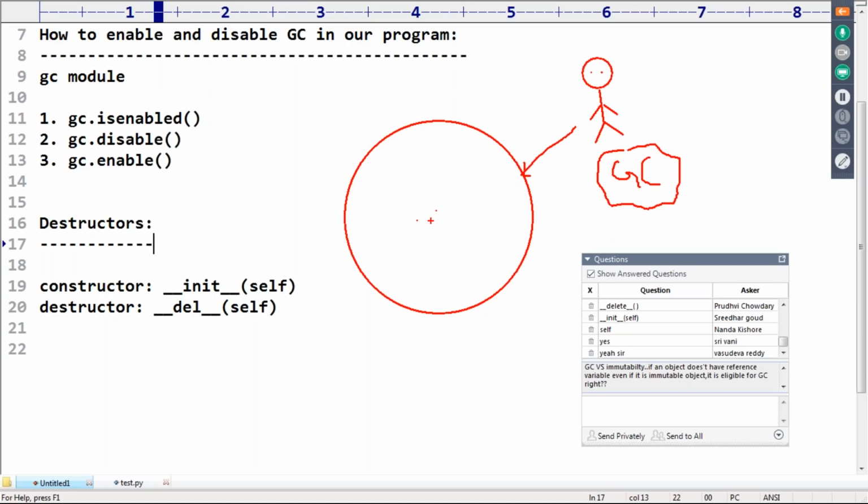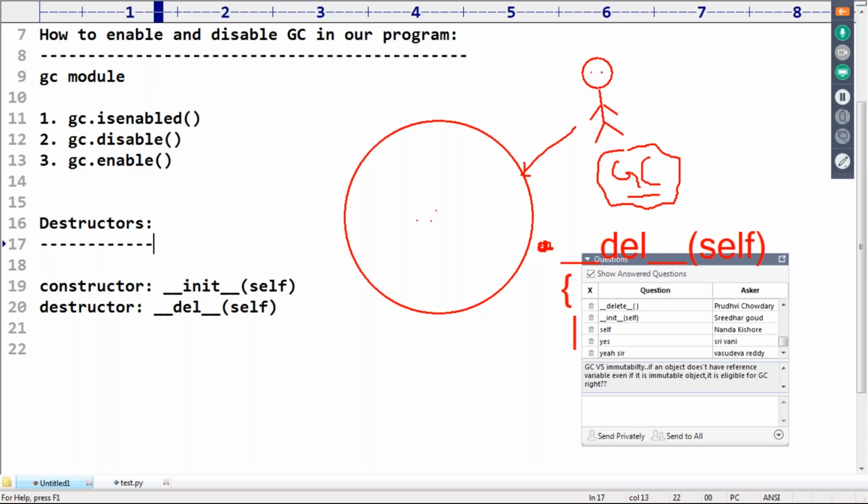Then immediately the object tells the garbage collector: Boss, I have a database connection and a network connection associated with me. Can you please close all those? Then you can destroy me, no problem at all. So the garbage collector calls the destructor method on this object, the del method.